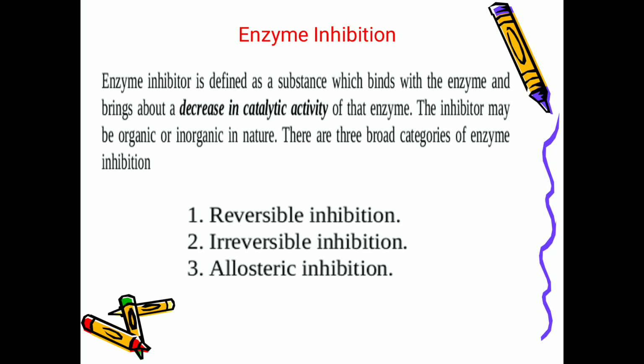What is the meaning of reversible inhibition is that if you remove the inhibitor, then the reaction will be reversed so that the reaction can occur. And in irreversible inhibition, even if you remove the inhibitor, a structural change occurs in the enzyme so that the enzyme cannot participate in the reaction. And allosteric inhibition is nothing but the end product inhibiting the reaction, that is called allosteric inhibition. All these inhibitions we'll discuss in detail.